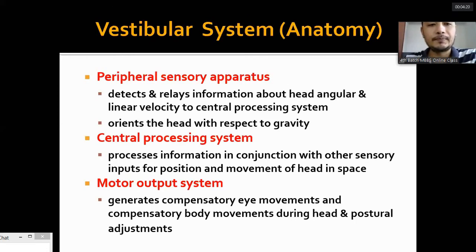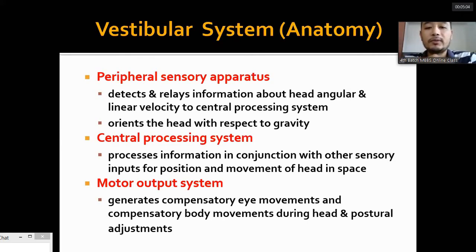Now, the anatomy of the vestibular system consists of a peripheral apparatus, a central processing system, and a motor output system. The peripheral sensory apparatus consists of the sensors which send us the information. It detects and relays information about the head's angular and linear velocity or acceleration to the central processing system. The movement of the head, whether angular like rotatory movement, linear movement, or head tilt, all this information is sent to the central processing system by the peripheral apparatus. Also, the orientation of the head with respect to gravity is sent to the central system by the peripheral sensory apparatus.